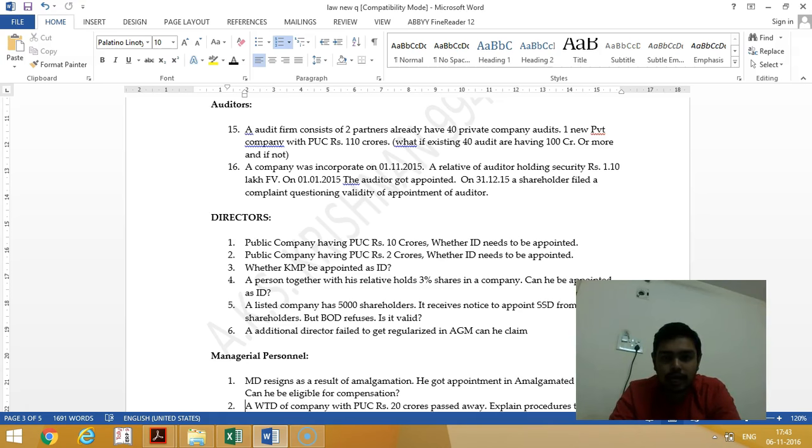In this question, they are holding more than 1 lakh face value, and there is a proviso in the section that within 60 days, if they are able to sell or bring it down to 1 lakh, no problem. But if it has already crossed 60 days, then it is going to be a problem. The auditor is disqualified. So the contention of the shareholder is right.